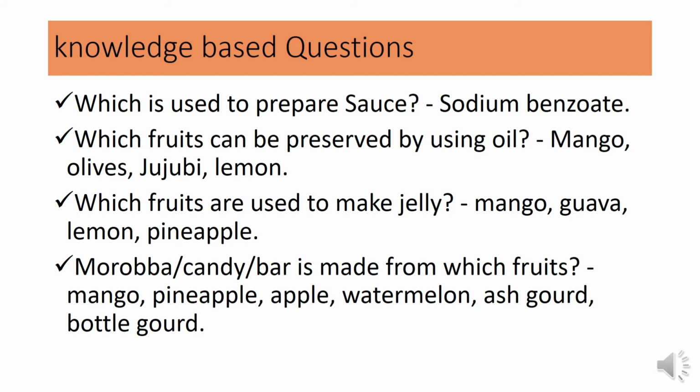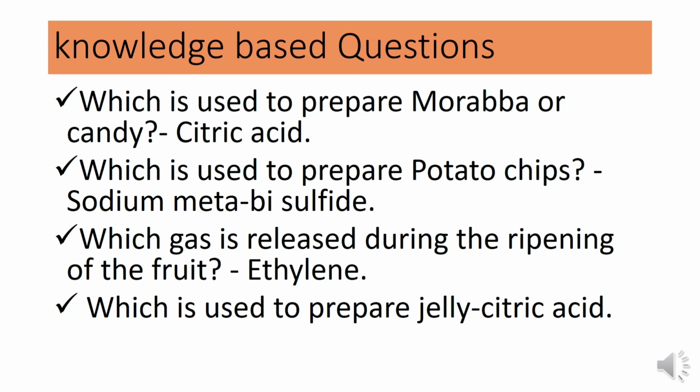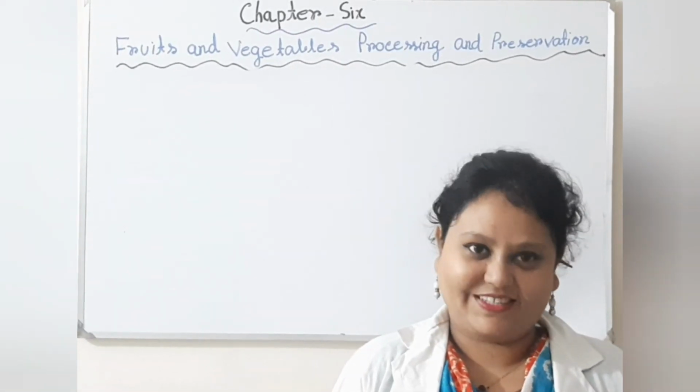Moreover, candy is made from which type of fruits? That is mango, pineapple, apple, watermelon, ash gourd, etc. Which type of acid is used to prepare candy? That is citric acid. Which chemical is used to prepare potato chips? Sodium metabisulfite. And which gas is released during the ripening of fruit? Mainly ripe fruit releases ethylene gas. Which is used to prepare jelly? That is citric acid.